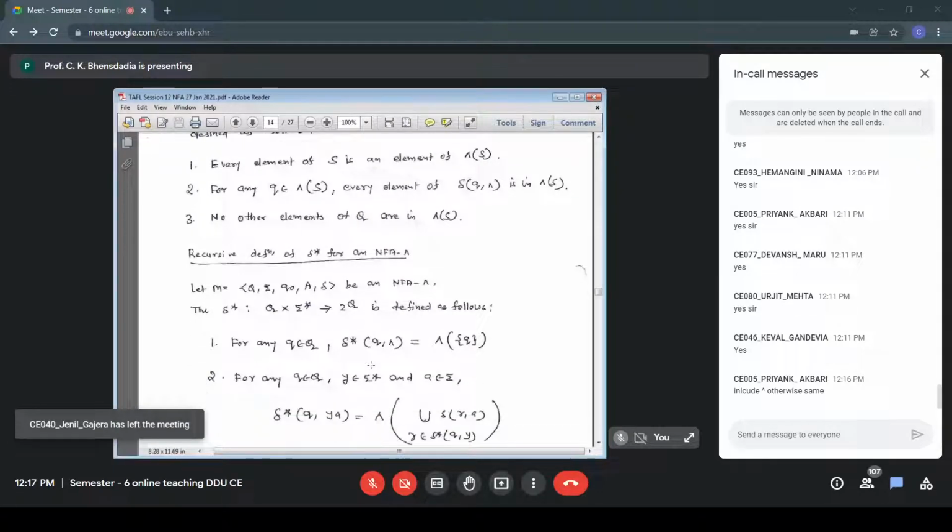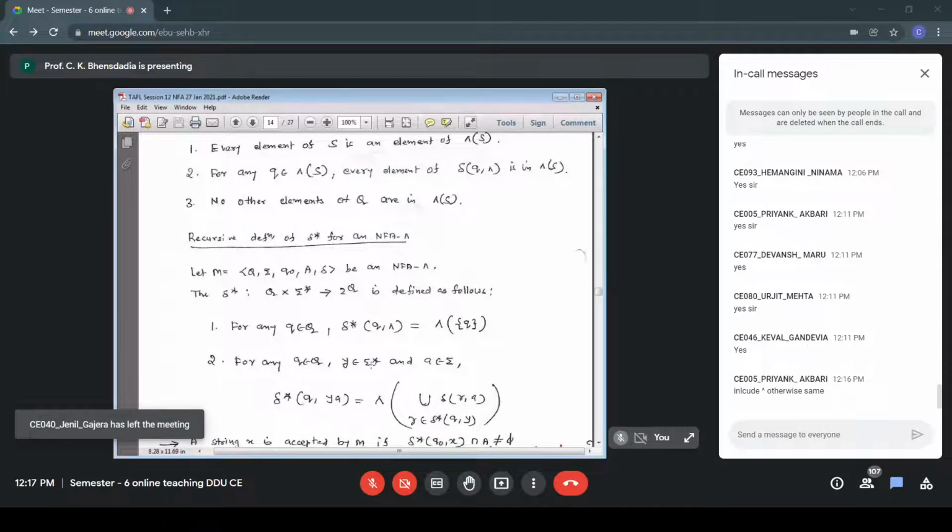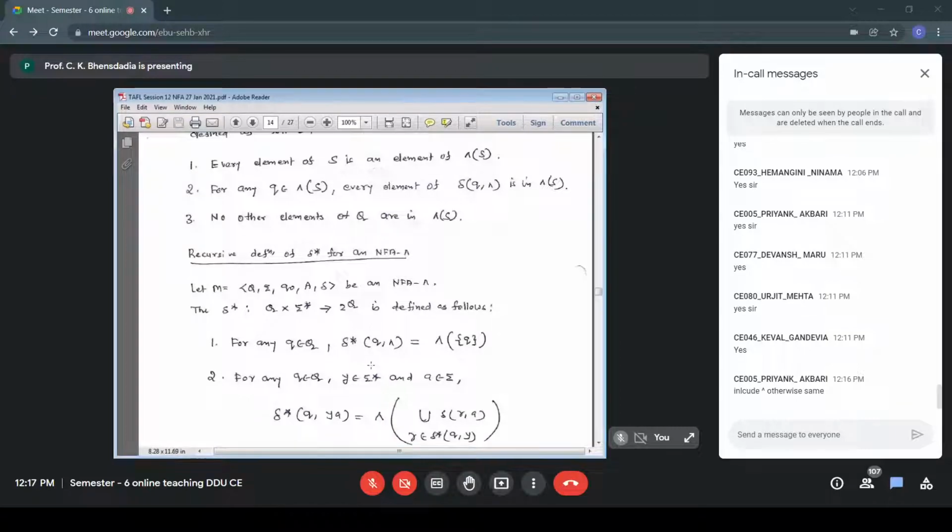So instead of plain bracket Q, here rule number 1 is the null closure of Q. Similarly, instead of the plain union of R belonging to delta star Qi, delta Ra, here it is the null closure of that expression. That is my rule number 2. So that is the definition of delta star for NFA null. Any doubt? Is it clear?